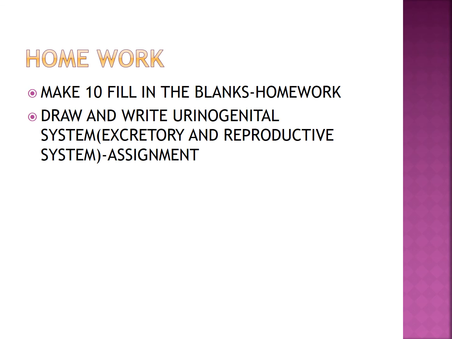Next, the assignment: the urinogenital system of rabbit. The urinogenital system consists of the excretory system and the reproductive system, including the male reproductive system and female reproductive system. Do the drawing also. So complete your assignment properly and draw nicely. Okay children, study this chapter well.